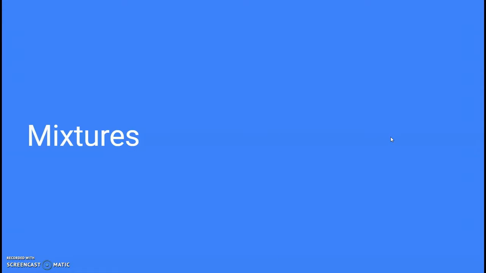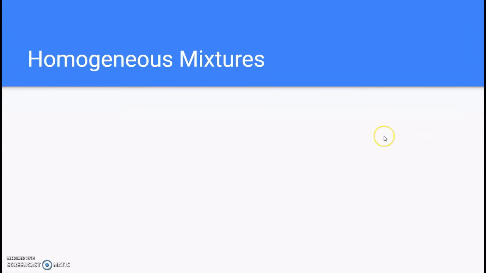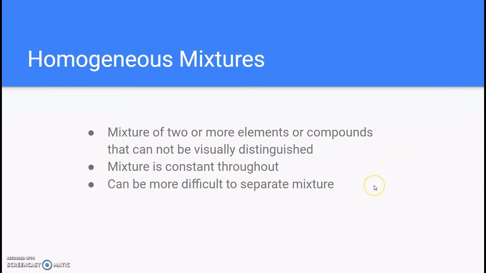Next we have mixtures. First we have homogeneous mixtures. Some properties of these are that it's a mixture of two or more elements or compounds that cannot be visually distinguished. For example, we have Kool-Aid. Kool-Aid is constant throughout. It can be more difficult to separate the mixture.